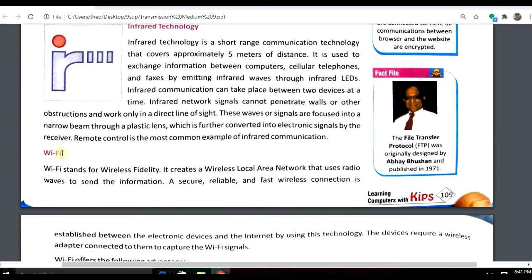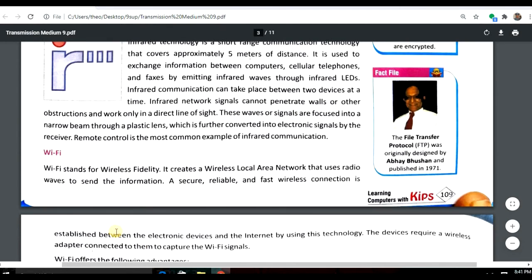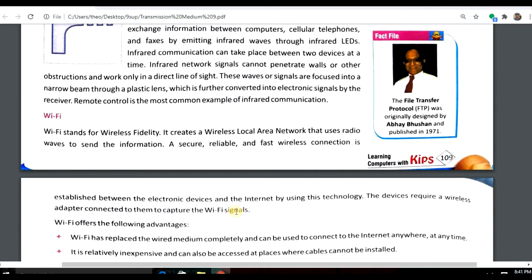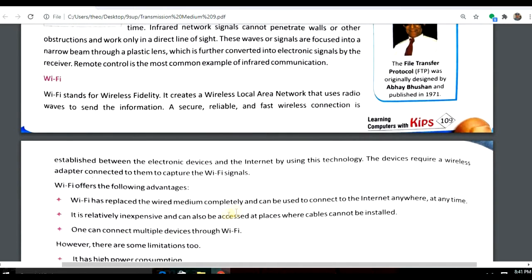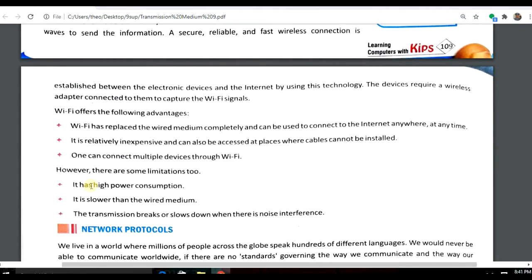The next one is Wi-Fi. Wi-Fi stands for wireless fidelity. It creates a wireless local area network. It is a secure, reliable and fast wireless connection, but it has some advantages as well as limitations. It replaces the wired medium. It is relatively inexpensive. One can connect multiple devices through Wi-Fi, but it has some limitations.